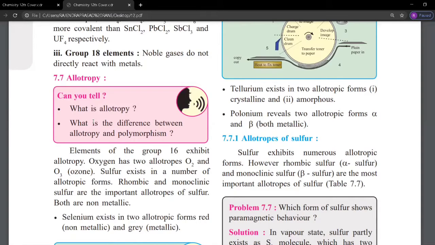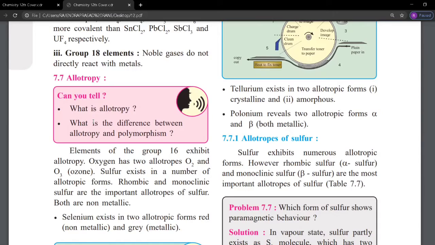Therefore, allotropy is for elements only, while polymorphism can be found in compounds.